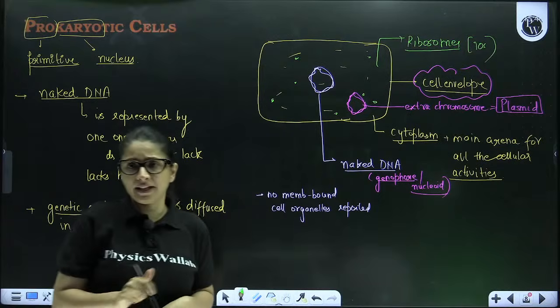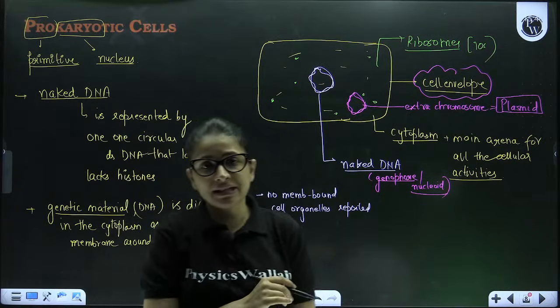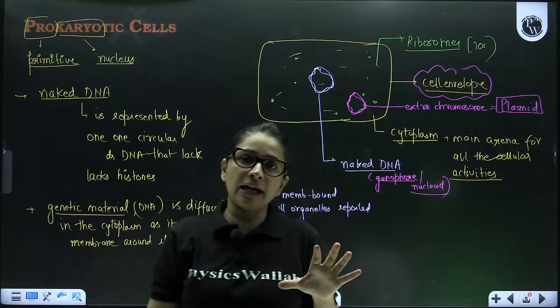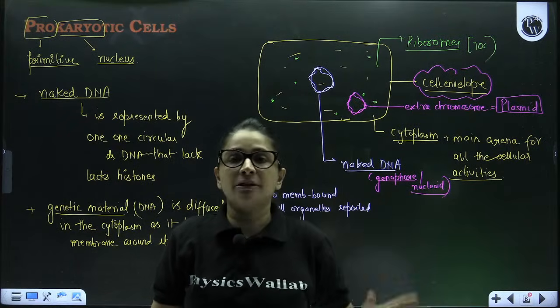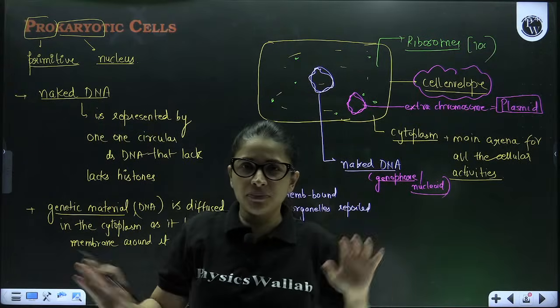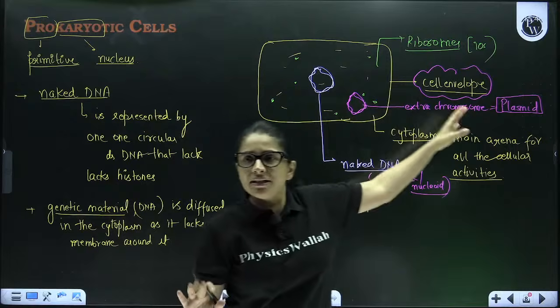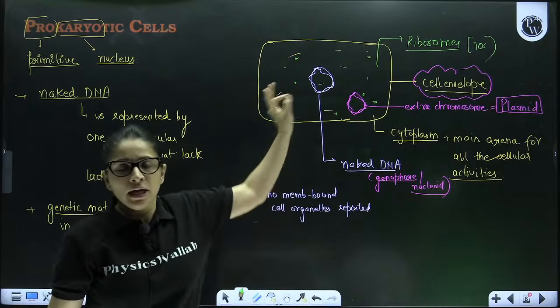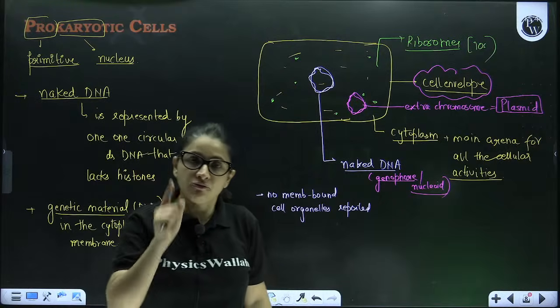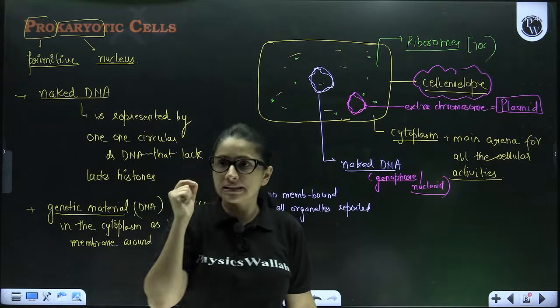Not much complication is present. Why? Because the cytoplasm of prokaryotes does not show any kind of compartmentalization, no membrane bound cell organelles, no ER, Golgi bodies, nothing. Very simple and continuous cytoplasm is found in case of bacteria,